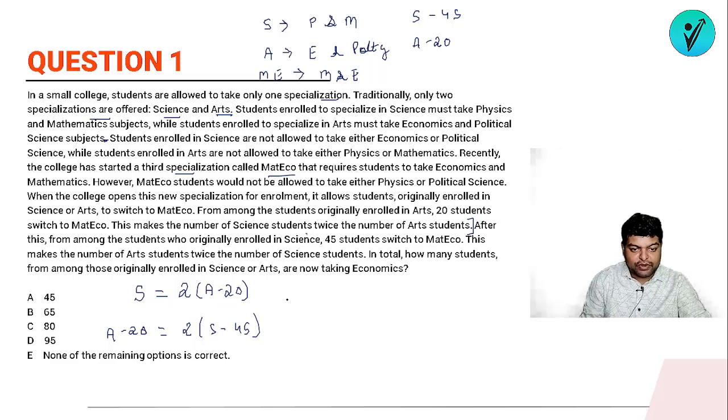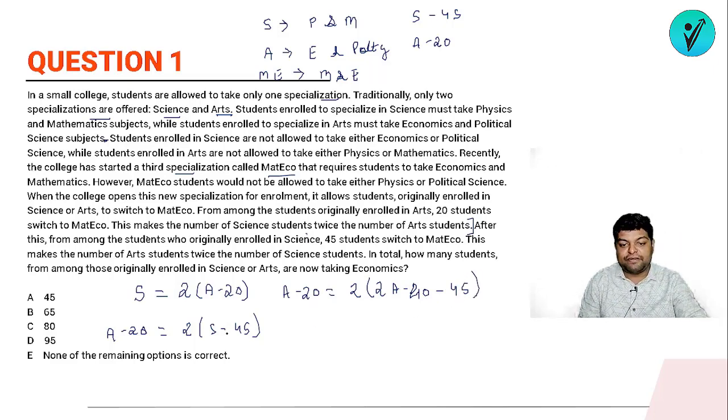Let's place it here. So when you place it here, we'll have A minus 20 is equal to 2 times of S will be what? It will be 2A minus 40, right? 2A minus 40 minus 45. ठीक है, आप simply replace the value of S. So ये क्या होगा? 2A minus 40 minus 45. So it will be minus 95. So it will become A minus 20 equals 4A minus 95. So minus 95 को अगर आप 2 times करोगे, so it will be what? It will be minus 190.